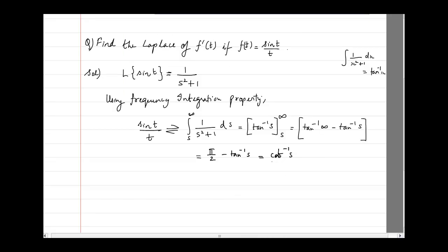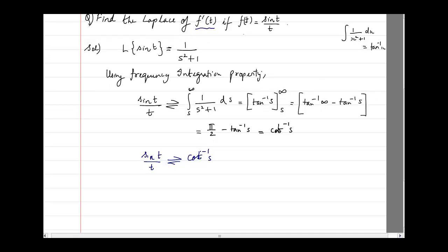So we have got the answer of Laplace. So I will write that. The Laplace of sine t by t is going to be cot inverse of s. Now do we have to find out the Laplace of that? No. The question is we have to find out the Laplace of f dash of t, for which we had to find out the Laplace of f of t, and that's what we have done, and we have got here the answer. So therefore, using the property, which property?